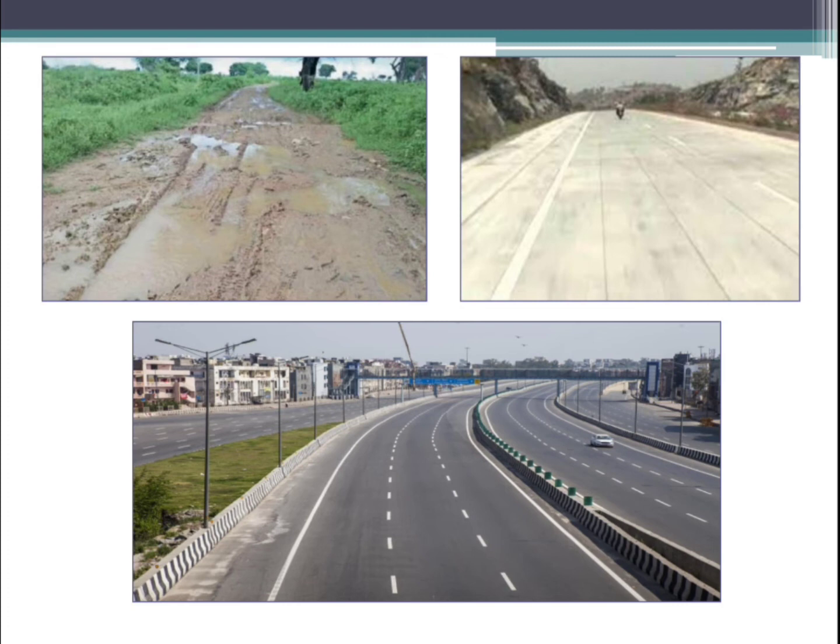And on this road, people can easily travel from one state to another, from one city to another city, easily through their vehicles. As the road is smooth, they can use their vehicle and they can move from one place to another, one city to another city, or one state to another state, very fast. Okay, children. So this is our topic for today, children.